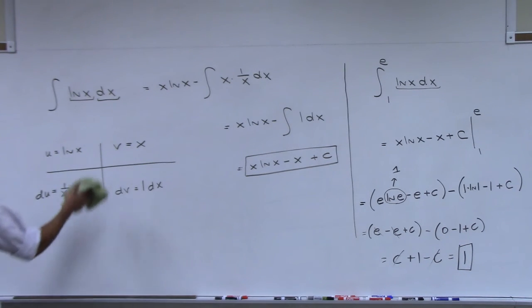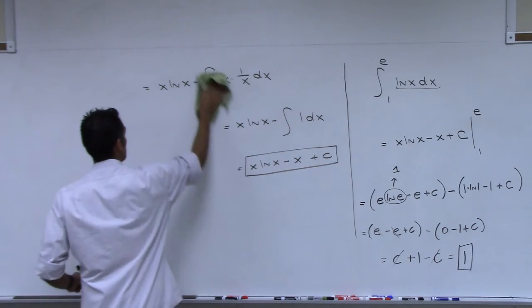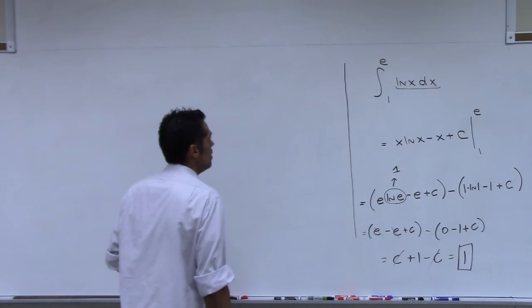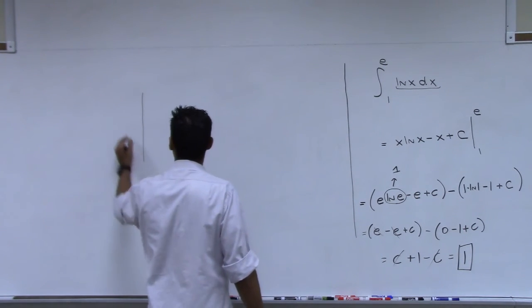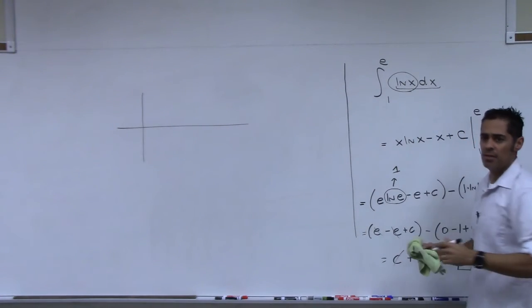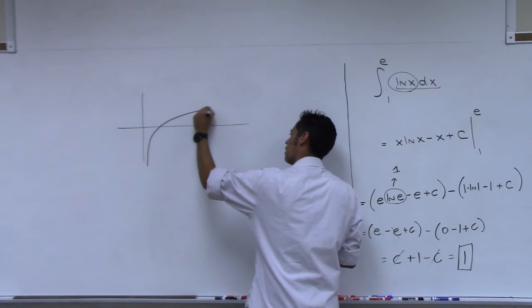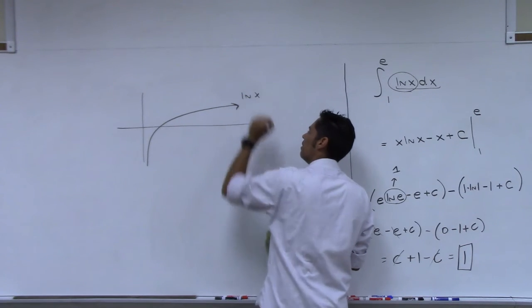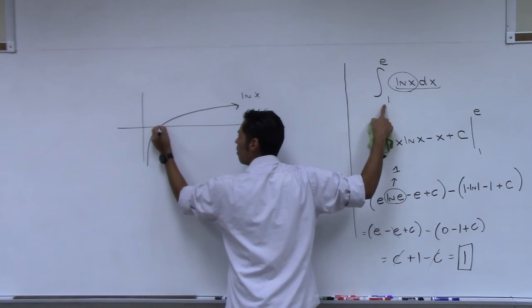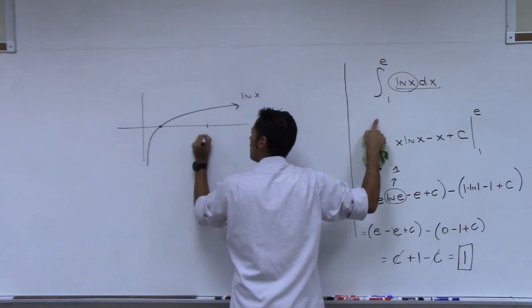Now you may have forgotten about this, because I mentioned it over a week ago. But what this is saying to us is this. If you were to look at the function natural log of x, it's a function that you can graph. It looks like this. That's what natural log of x looks like if you graph it. If you were to look between 1 and e, so 1 is here and e is out here.